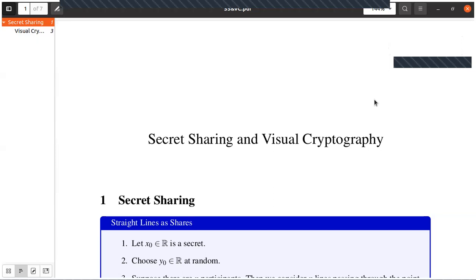Kaustubh, what is your line? Shubhamoy, what is the third line? Do you remember? No, sir. 2x minus y equal to 1. Okay, so three lines I gave: x minus y equal to 0, x plus y equal to 2, and 2x minus y equal to 1.